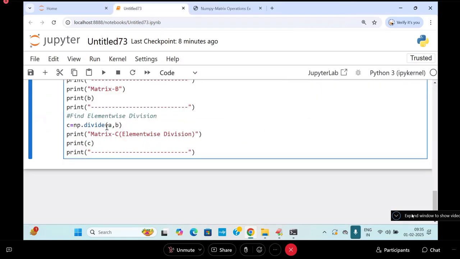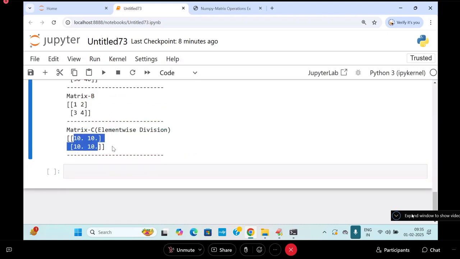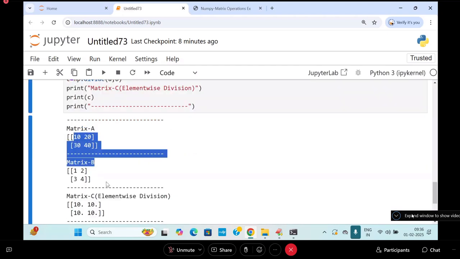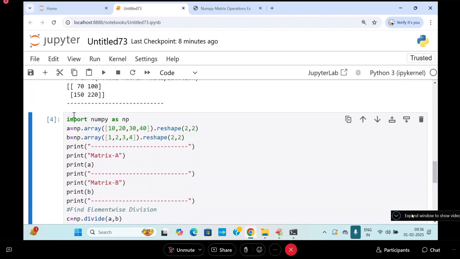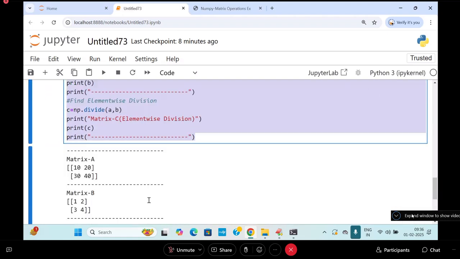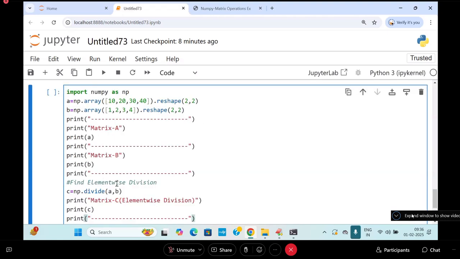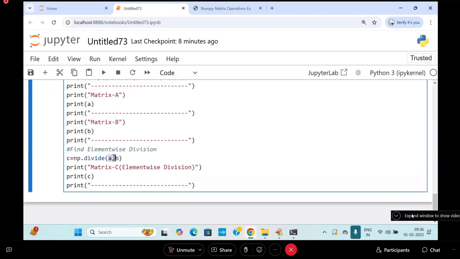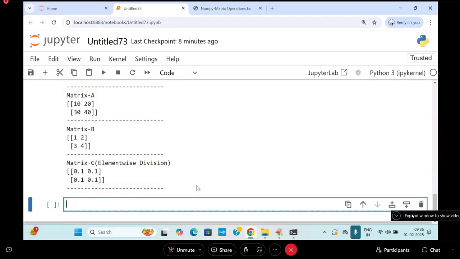You know, divide is nothing but the slash operator. So you are going to get 10.0, 10.0, 10.0 for all of these. Able to follow? If it is reversed, B comma A, what will you get? You will get 0.1s. So if I do the same thing with the other kind of division, in fractional format, you get 0.1s.